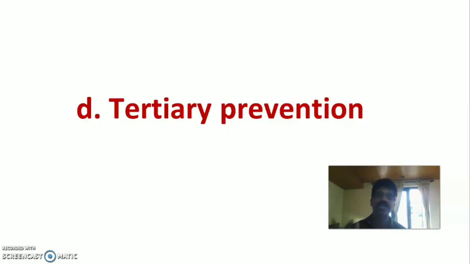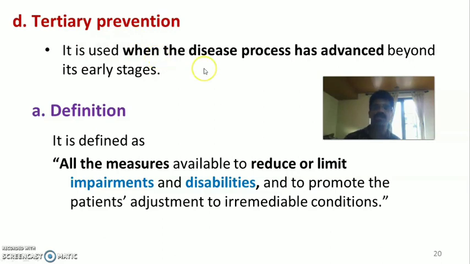The last level of prevention is tertiary prevention. If we have failed in primary prevention and secondary prevention, the last course of prevention is tertiary prevention. Thus, tertiary prevention is used when the disease process has advanced beyond its early stages. In secondary prevention, we are preventing in the incipient stage, the early stages. Now the incipient stage is over, and the disease has become a later stage. During the later stage also, we apply a level of prevention that is called tertiary prevention.